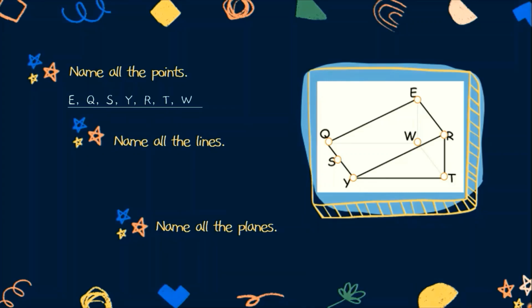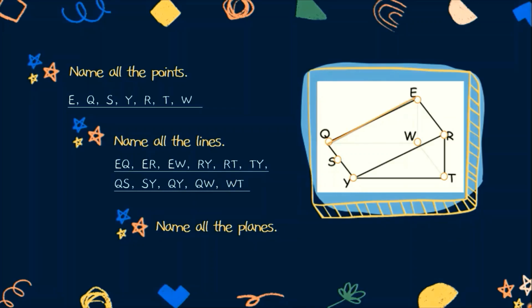Next, naming all the lines. We have line EQ, line ER, line EW, RY, RT, TY, line QS, line SY, line QY, QW, and line WT. So for this figure, we have 11 lines. Next, let's name all the planes.